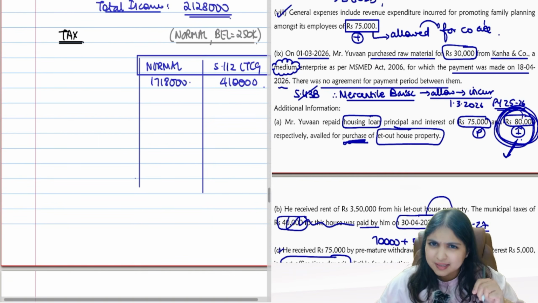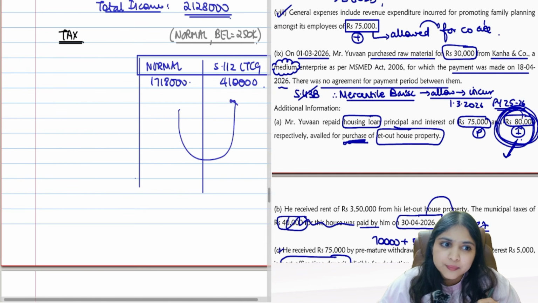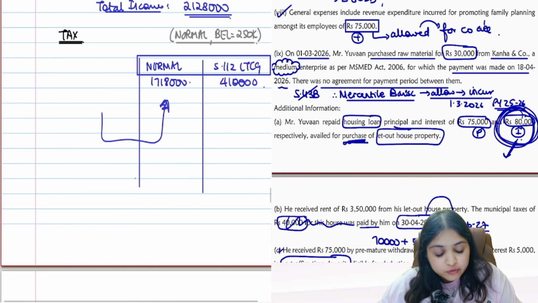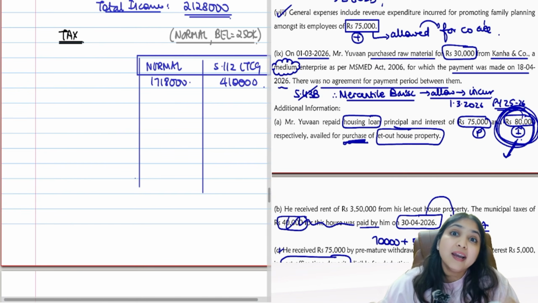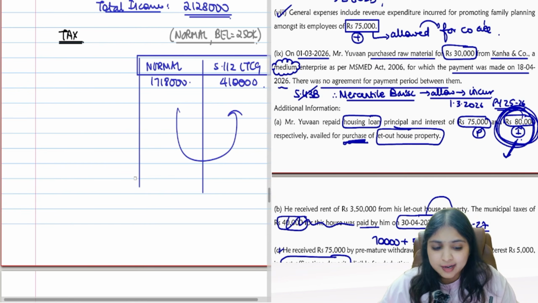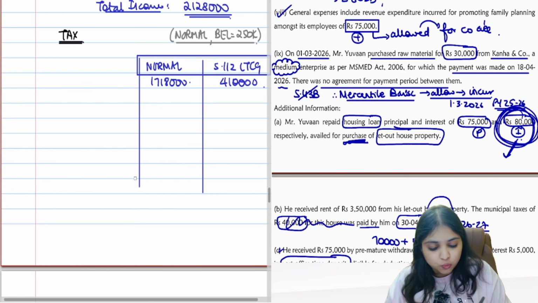Do you have any basic exemption limit over here which I can adjust against 112 LTCG? No, because my basic exemption limit of 2,50,000 will be fully adjusted against normal income itself over here, right? If I had any unexhausted basic exemption limit, I could have adjusted against 112 LTCG, but here I don't have any unexhausted basic exemption limit, so normal simple calculation only.